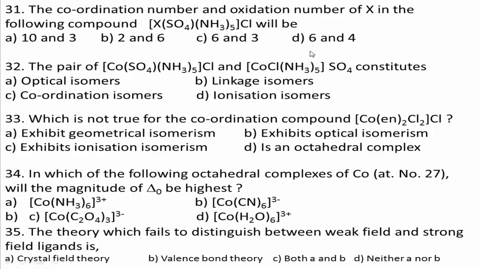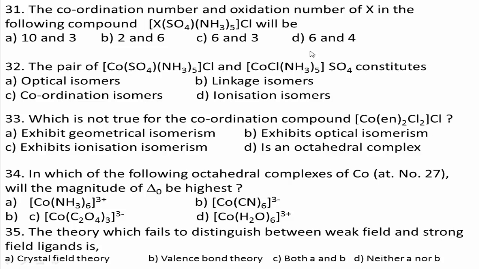Next, question number 31. The coordination number and oxidation number of X in the following compound X[SO4][(NH3)5]Cl will be: option A 10 and 3, option B 2 and 6, option C 6 and 3, option D 6 and 4.